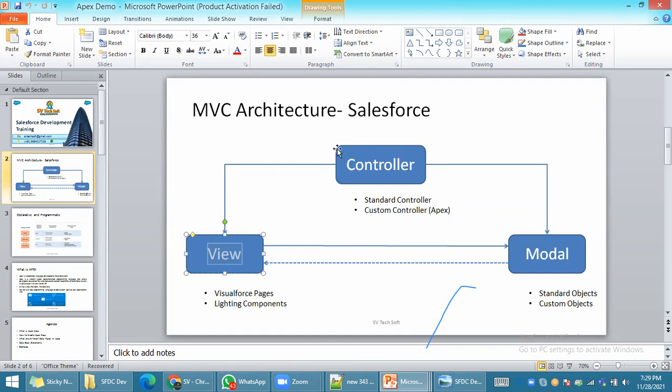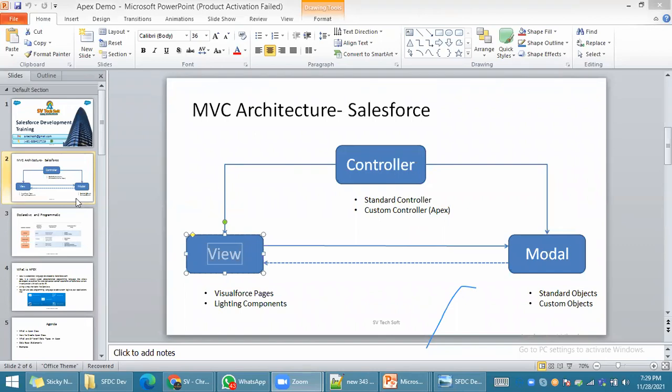The controller plays the key role between your UI and database. Clear? Coming to the controller, what we have to learn in Salesforce is the controller. Controller comes under Apex. We will see the standard controller and custom controller. Is it clear?